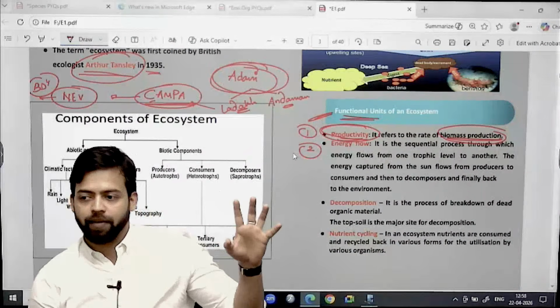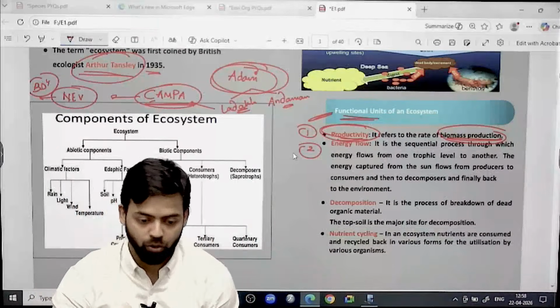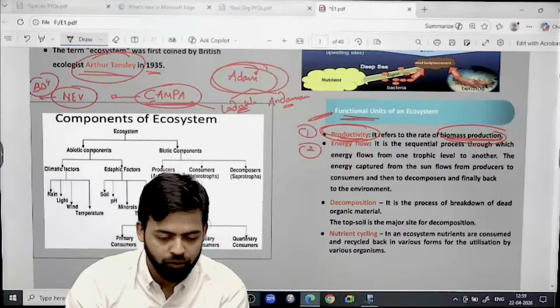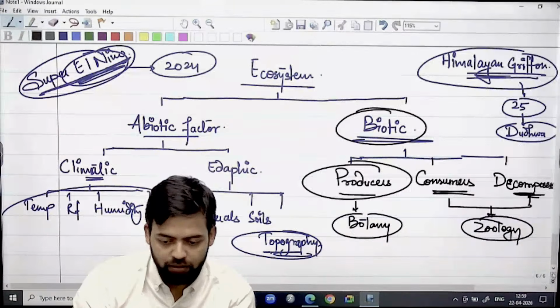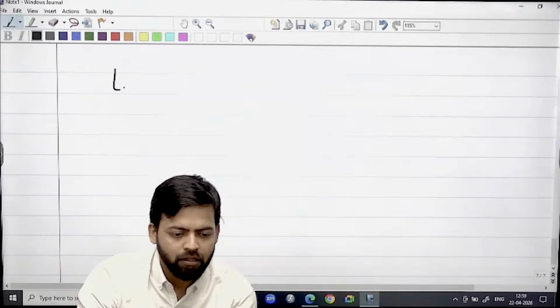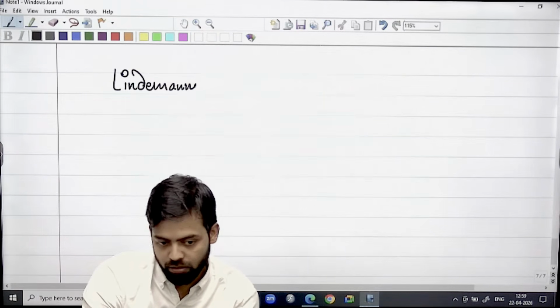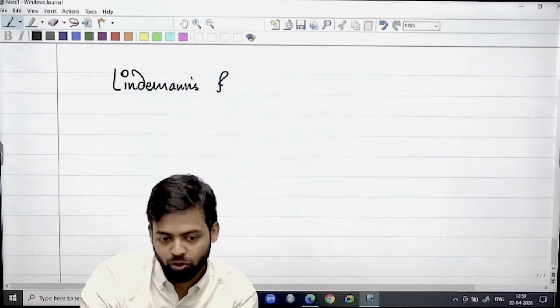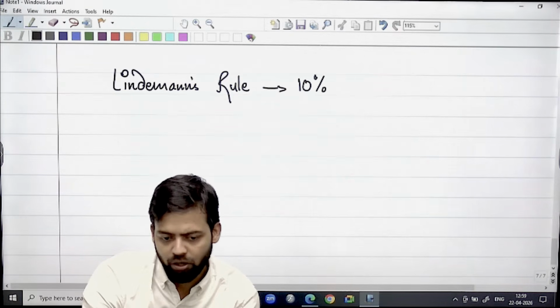Now there is a rule for this, we'll talk about this rule again. There is a rule known as Lindeman's 10% law, Lindeman's rule of 10%.